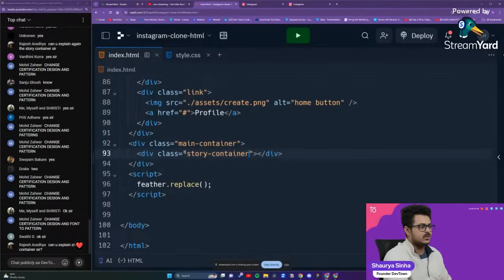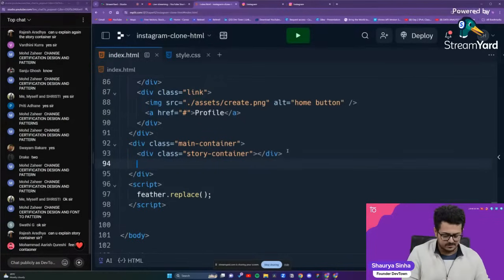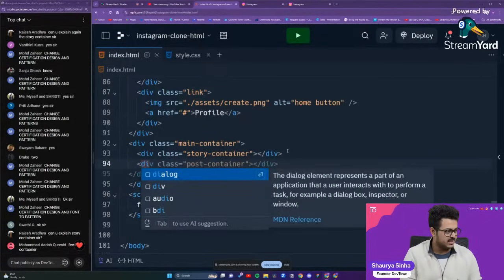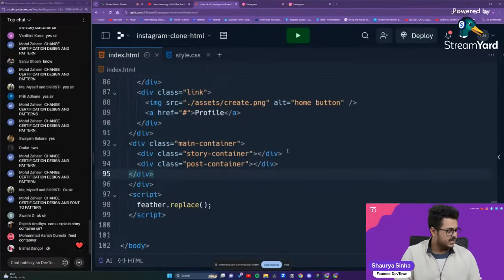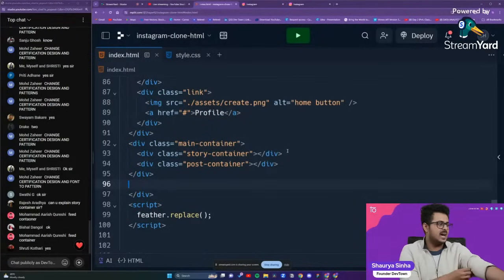Story container is going to contain all the stories for us. After that, you're going to have another div tag that's going to contain the post container for you guys. Oh, it already created that for us. Thank you so much. And then after the main container, we'll have another container.